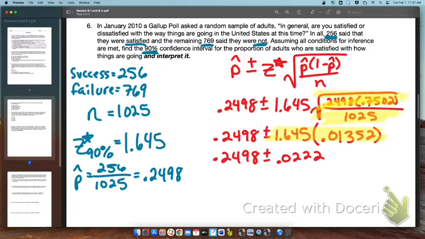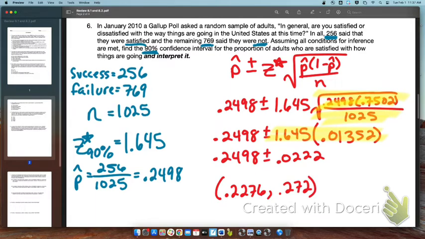So I take p hat, my 0.2498, and I'm going to subtract that margin of error. That's going to give me my low value. When I take that 0.2498 and I subtract the margin of error, I get a low value of 0.2276. And when I add the margin of error to the p hat, I get 0.272.